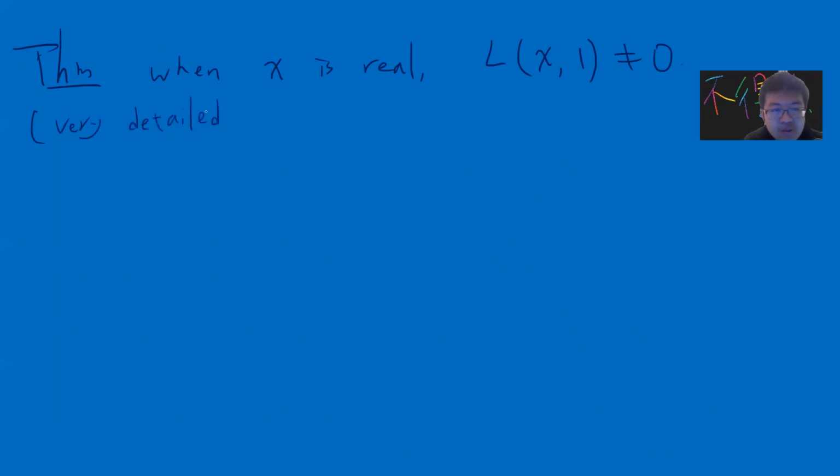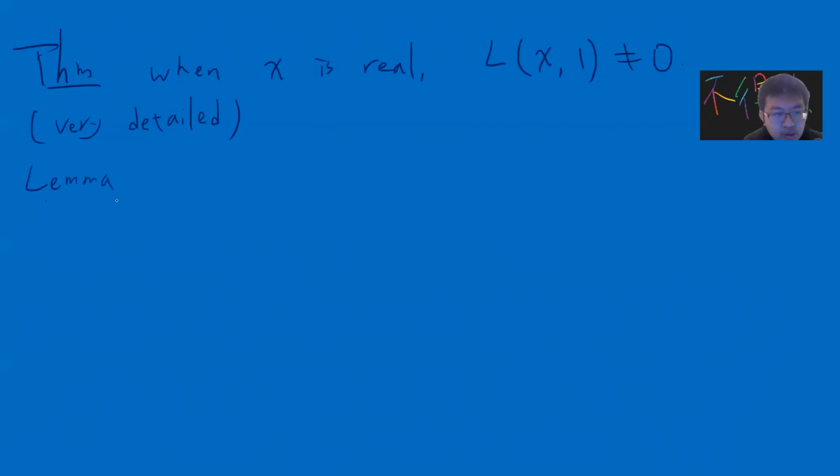This is our goal theorem: when chi is real, we still have the result. This proof is very long, very hard and very detailed, so I don't want to do it step by step, but I will sketch the proof. You can check the following.